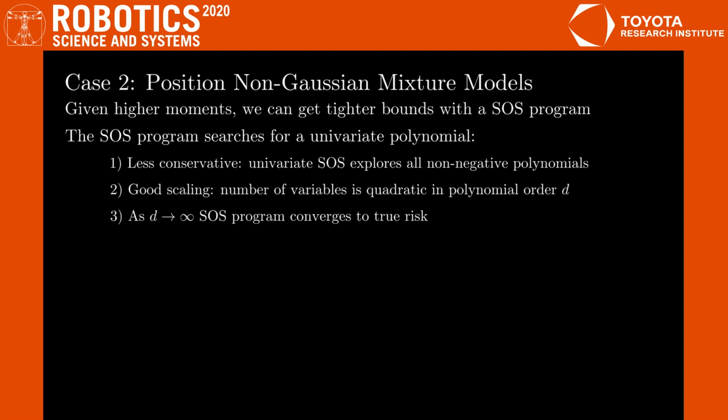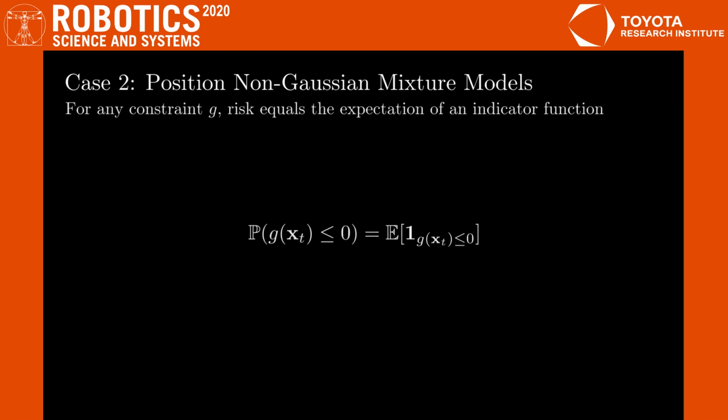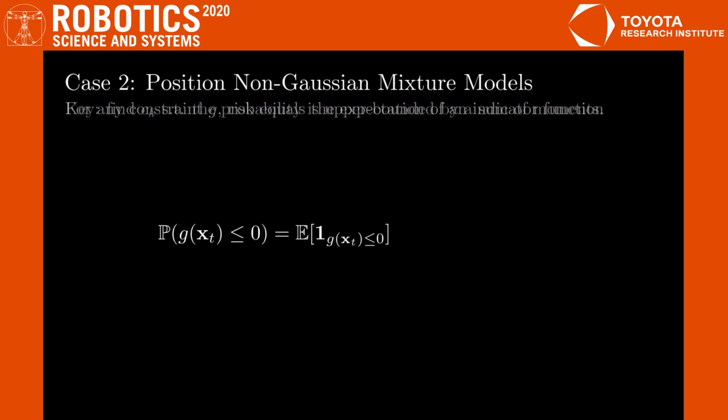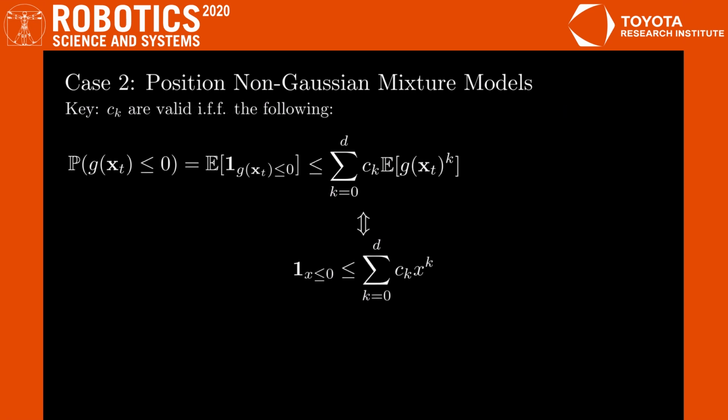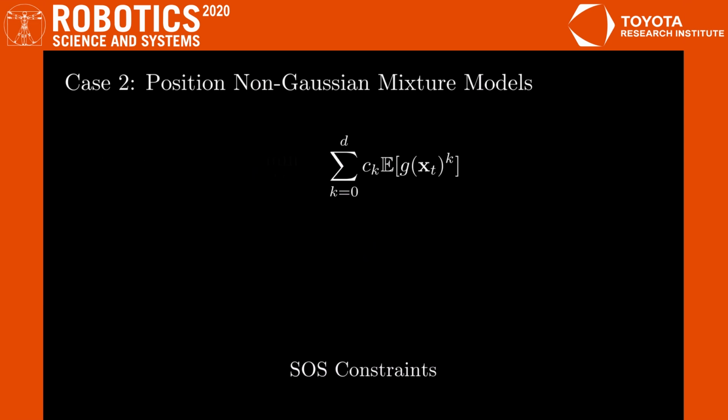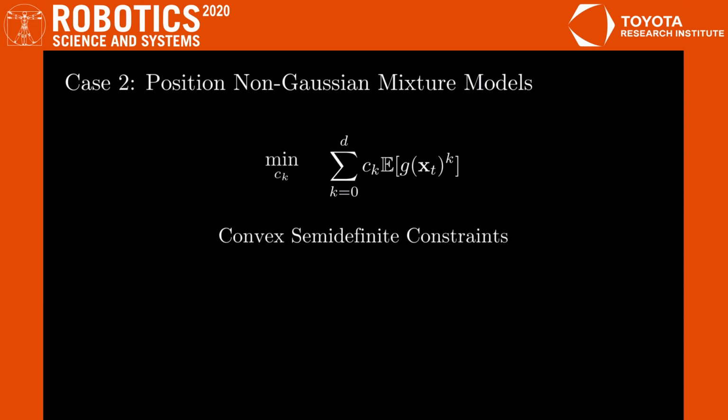To give a rough sketch of the idea, we first note that the probability of violating any constraint on the agent prediction equals the expectation of an indicator function. Now, the key is to find coefficients such that the risk is upper bounded by a weighted sum of moments. And these coefficients are valid if and only if the polynomial defined by the coefficients upper bounds the indicator function. This condition can be enforced with SOS constraints, which are equivalent to convex semi-definite constraints. In practice, we found the optimizations to solve in 50 milliseconds or less.